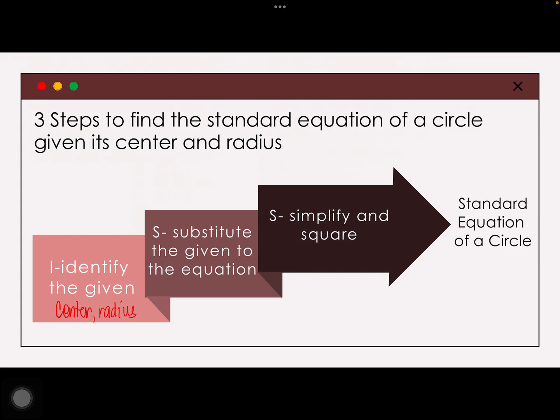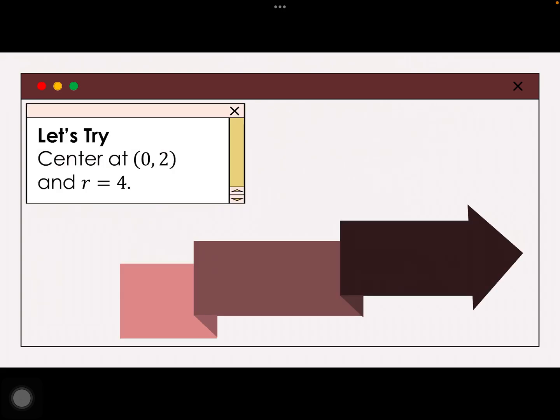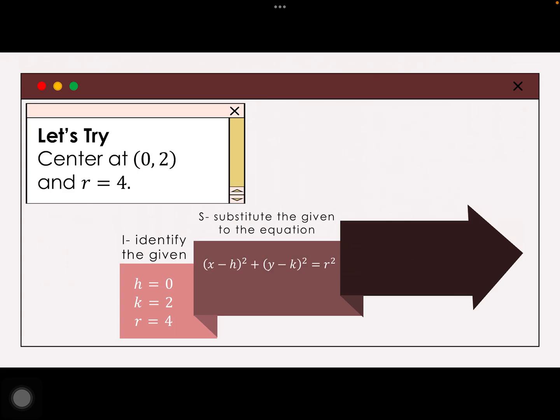Actually, mas madali siya kapag may example na. So, let's try this. The center is at 0, 2 and the radius is 4. So, ano daw yung unang gagawin? ISS is identify the given. Correct. Yan, center natin 0, 2, so H, 0, K, 2, and R, 4. Sunod, S, substitute naman natin sa equation. Remember your equation? That's quantity x minus h squared plus quantity y minus k squared equals r squared.